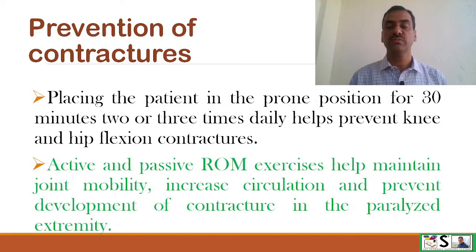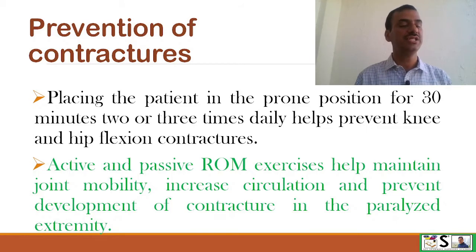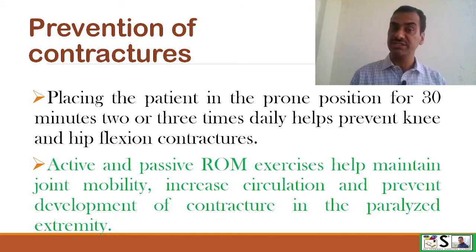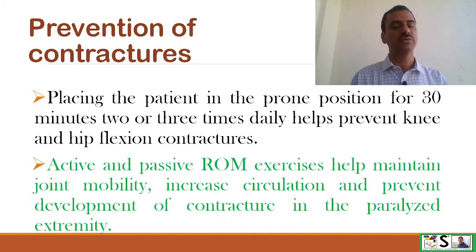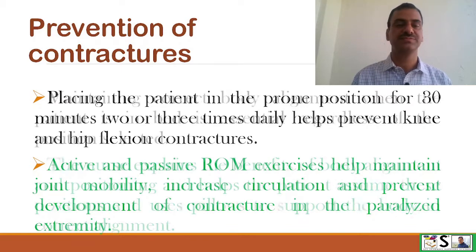Placing the patient in prone position for 30 minutes 2 or 3 times daily helps to prevent knee and hip flexion contractures. Active and passive range of motion exercises help to maintain joint mobility, increase circulation and prevent development of contracture in paralyzed extremities.